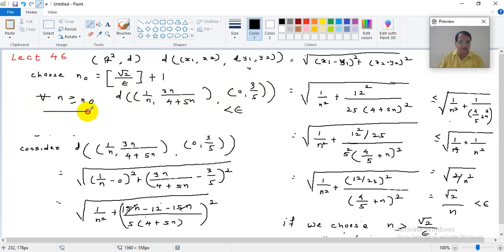For all n greater than or equal to n0, where n0 is this much, we have proved that the distance between the general term of the sequence and (0, 3/5) is less than epsilon. So what does this mean? This sequence converges to (0, 3/5).